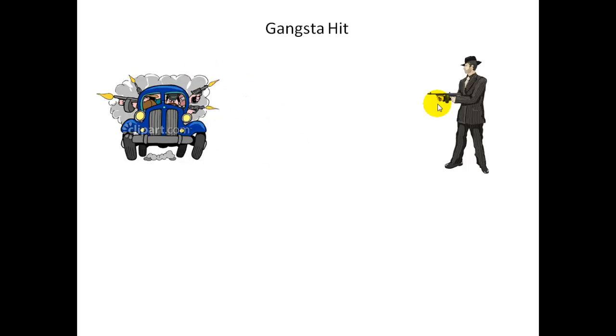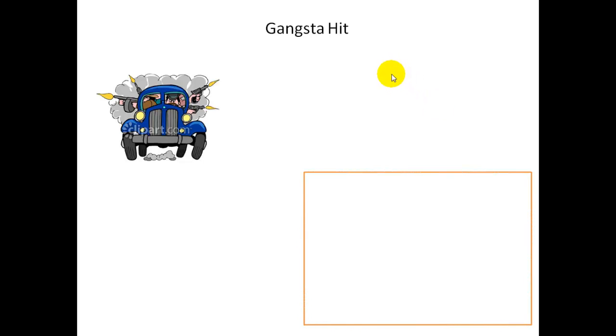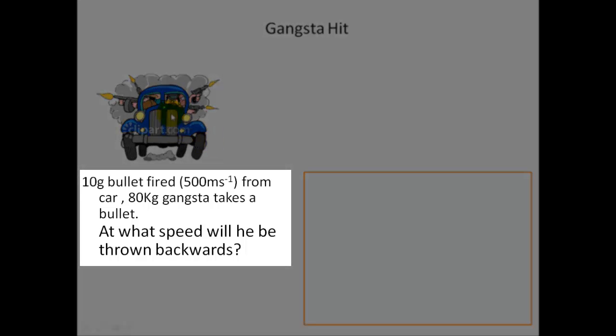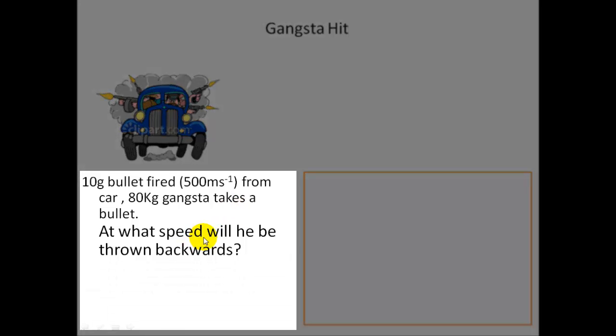So, bang! They shoot the guy. He goes flying back through the window, glass everywhere. So, let's look at the momentum aspect of this. The bullet fired weighs 10 grams. It's fired at around 500 meters a second, which is a generous value for the speed of a bullet. The gangster weighs 80 kilograms, and he goes flying back through the window. At what speed will he actually be thrown back?